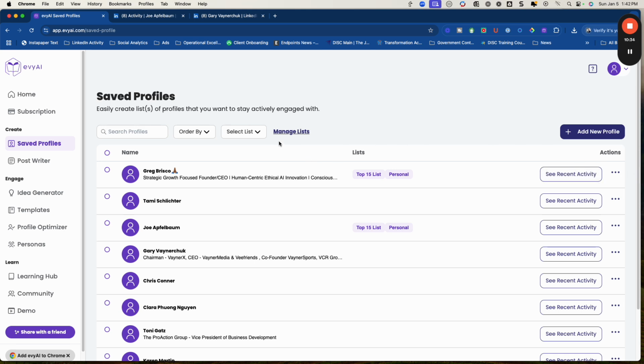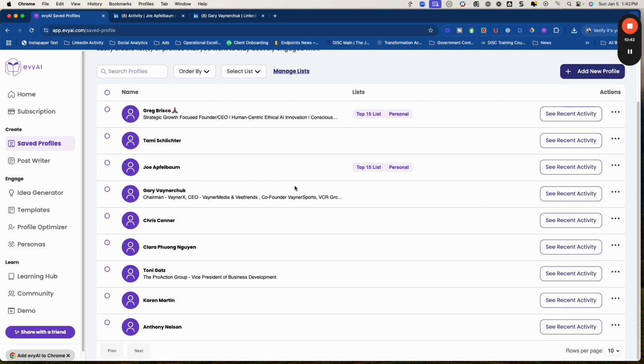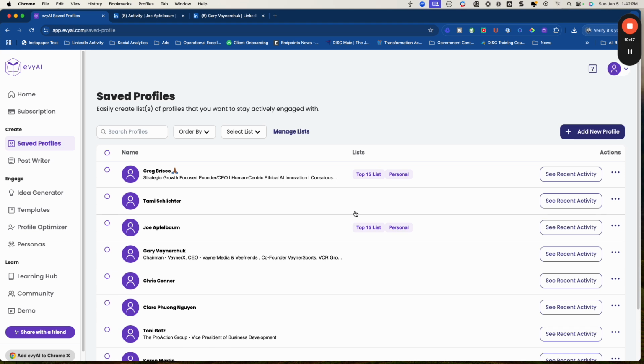But the reality is that by having this ability, you can not only see recent activity, you can segregate your list so that you can quickly flip through and almost use it like a personal CRM for LinkedIn. So whenever you start to think about your saved profiles, this could help you narrow your focus and make sure you've got a way to really get down to the key people that you want to engage with.